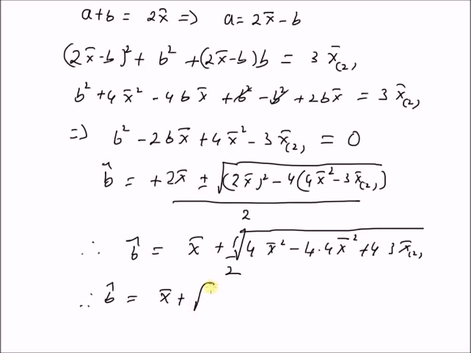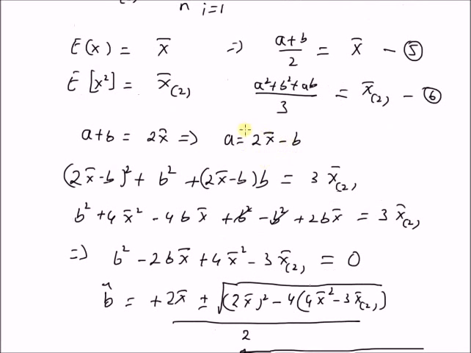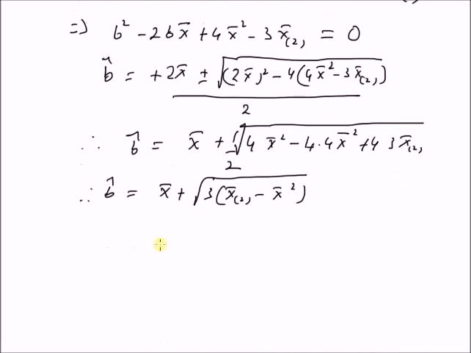So this is equal to square root of 3 times sample second moment minus 3 times the square of the mean. Therefore this is the estimator of b. And so by using this relation, that is a equal to 2x bar minus b, we also have an estimator of a. a hat is equal to 2x bar minus b hat, which is equal to x bar minus square root of 3 multiplied by x bar underscore 2 minus x bar square.